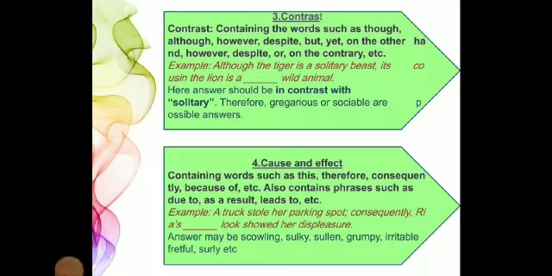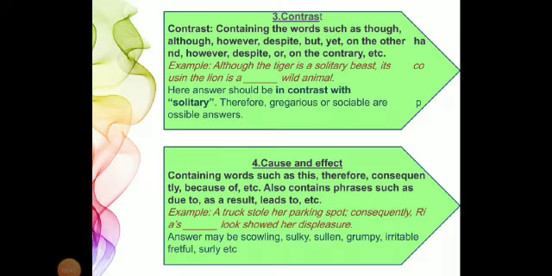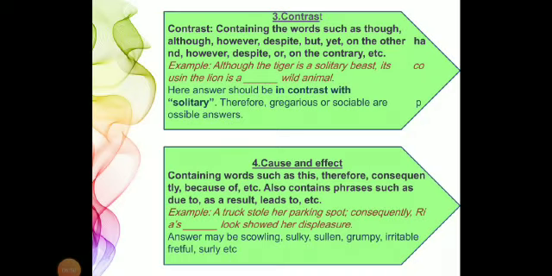The fourth type is cause and effect. It means in Hindi karan or prabhav. So cause is the thing that makes other things happen, and effect refers to the results. For example, due to coronavirus, many people are losing their lives. So here the cause is the spread of coronavirus and the effect is people losing their lives.